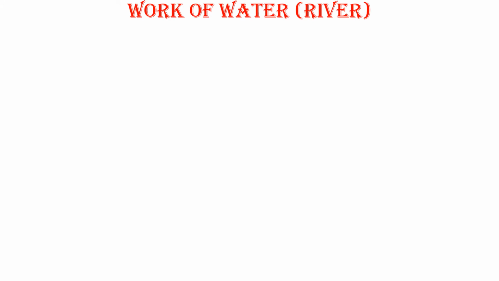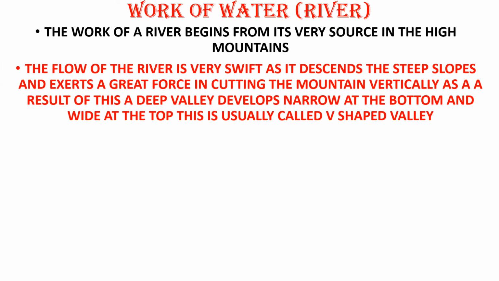Now you have learned how the formation of landforms is happening. Now, a little detail, let us know how a river works in the formation of landforms, Nana. Okay, works of water, that is in the form of a river. The work of a river begins from its very source in the high mountains. ప్రతి రివరు ఒక మౌంటైన్ నుంచి స్టార్ట్ అవుతుంది. సో ద వర్క్ ఆఫ్ ఇట్ బిగిన్స్ రైట్ ఫ్రమ్ ద సోర్స్, అంటే దాని స్టార్టింగ్ పాయింట్ నుంచి దాని పని ప్రారంభం అయిపోతుంది.